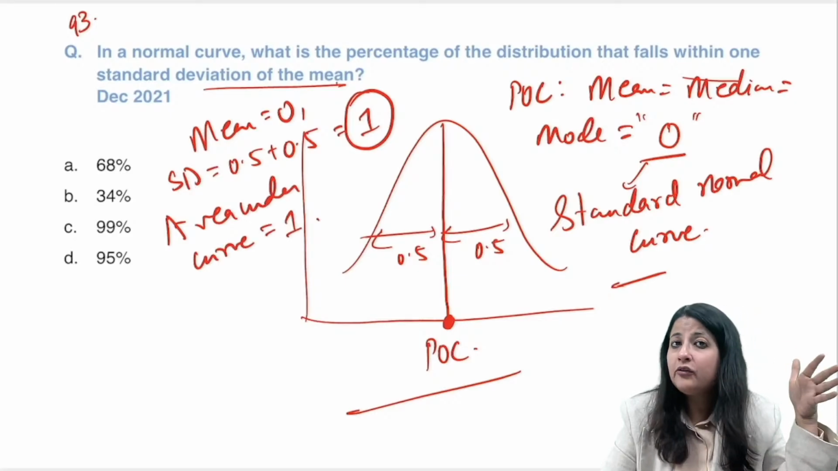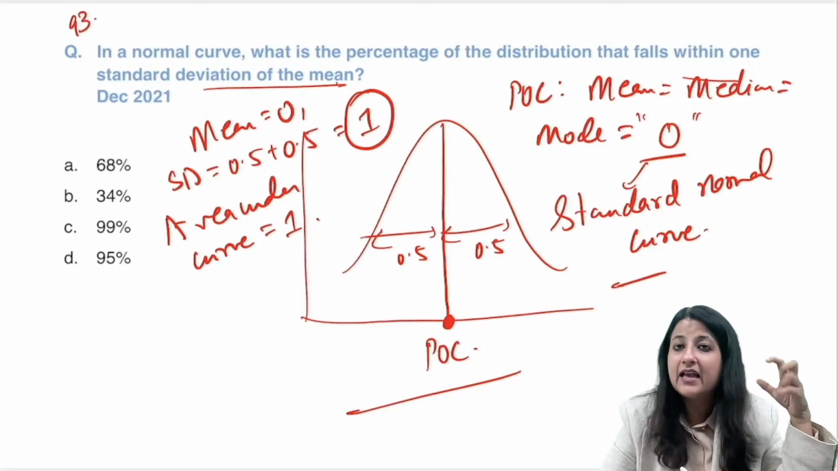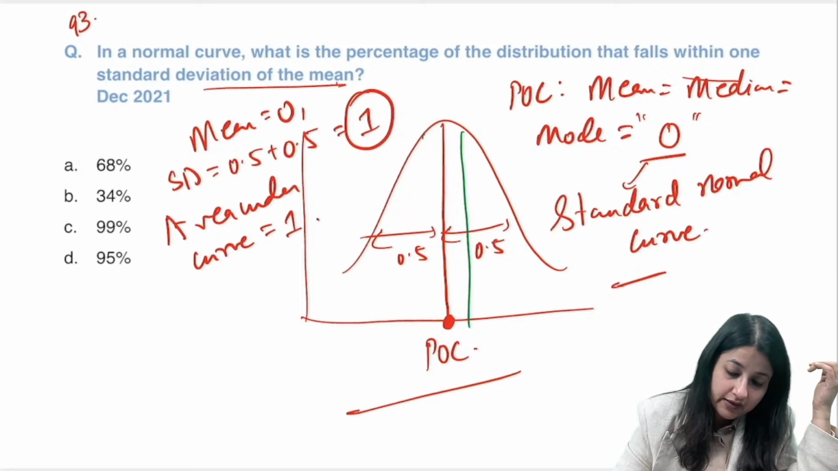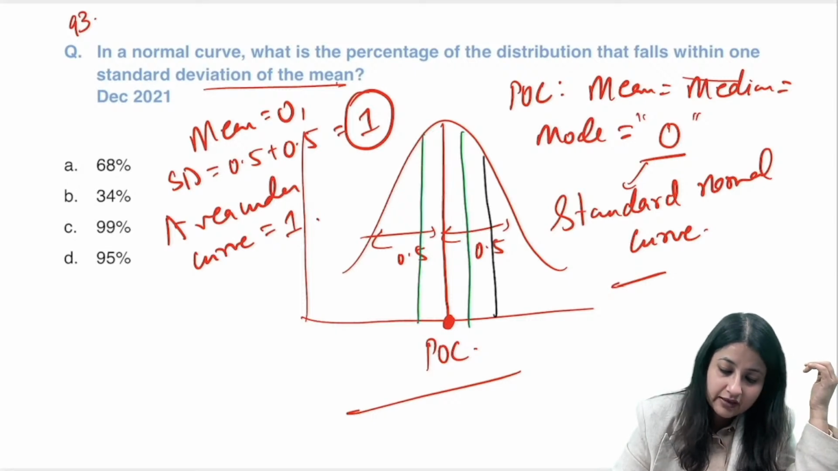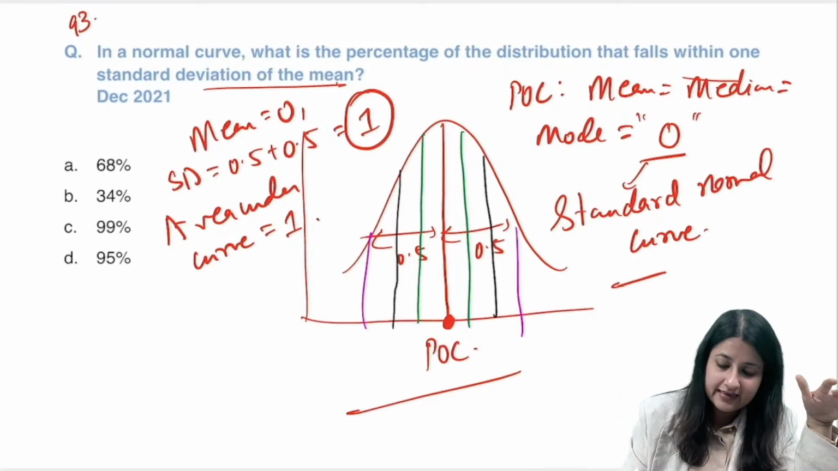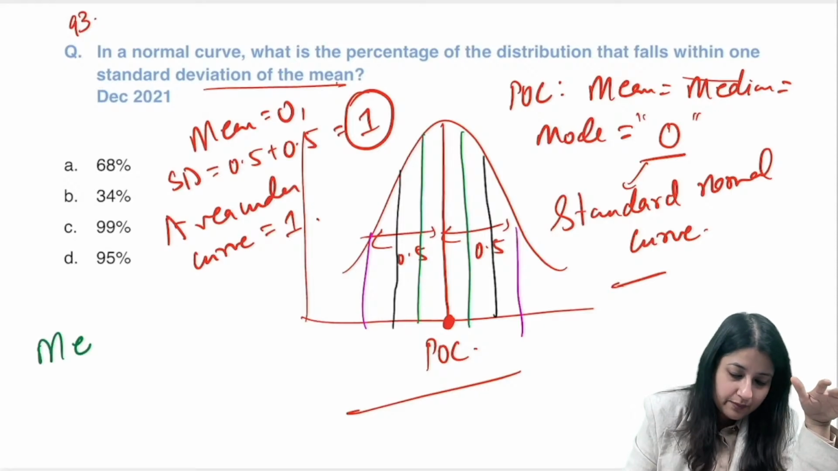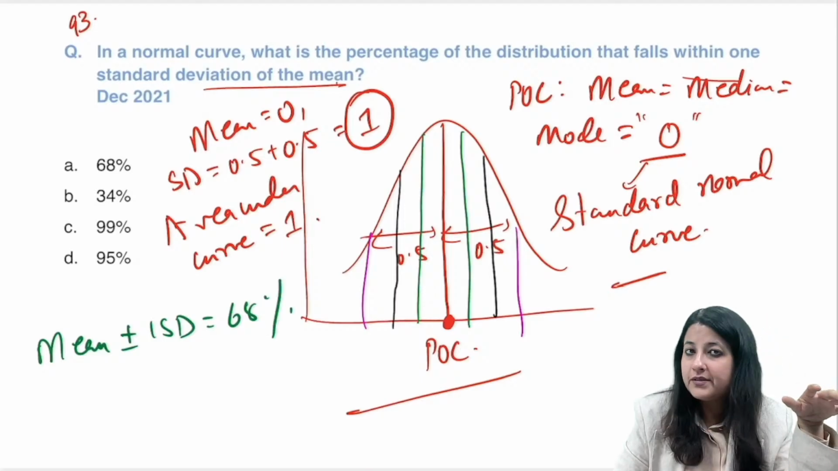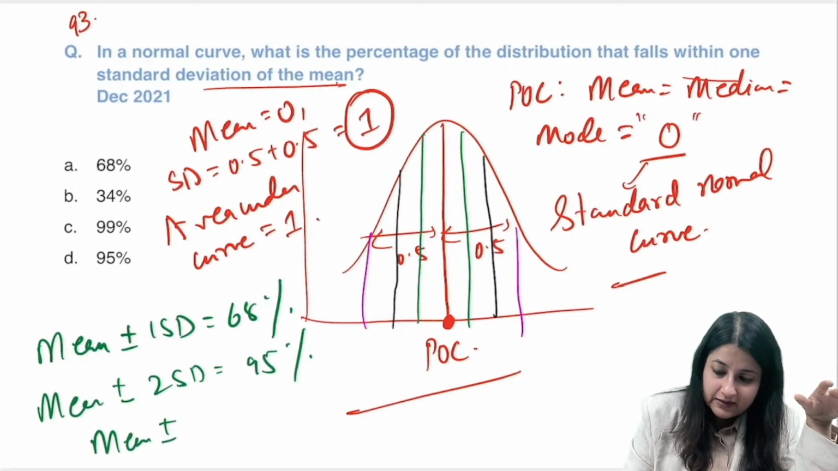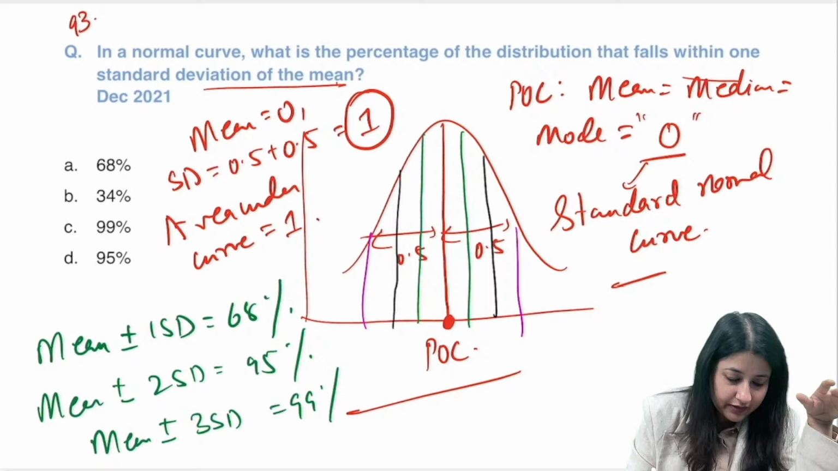ठीक है? एक तो FMG एग्जाम में ये आता ही है, नीट PG में भी आता है, mean 0, standard deviation 1. Then if we drop 3 lines over here, although these lines would appear very far, they are actually very close to each other. The first line, let's say green color, cuts the base at 1 standard deviation on either side. So what you have to write over here? Mean plus minus 1 SD covers 68% observations. Mean plus minus 2 SD covers 95% observations, and mean plus minus 3 SD covers 99% observations.